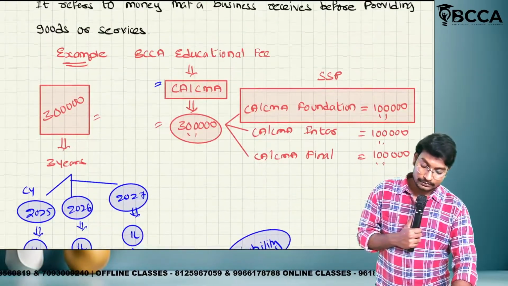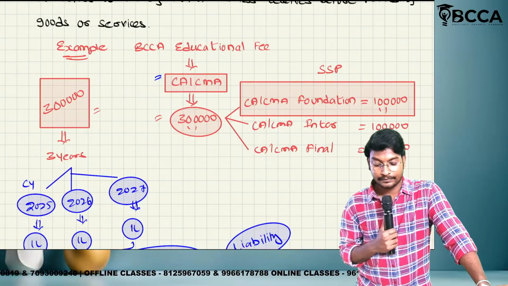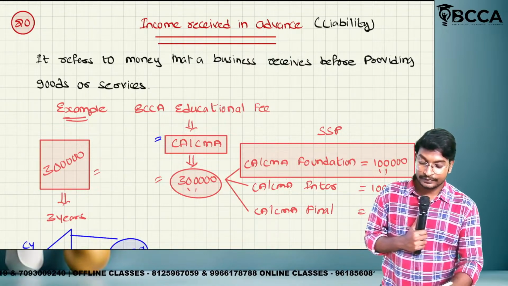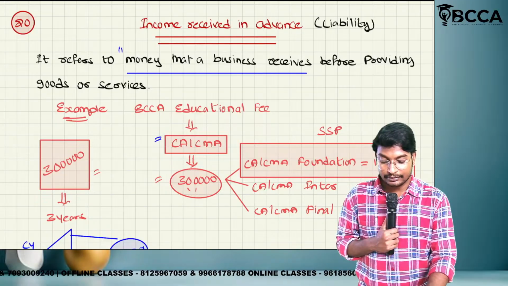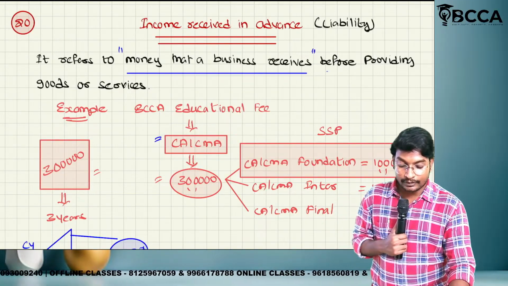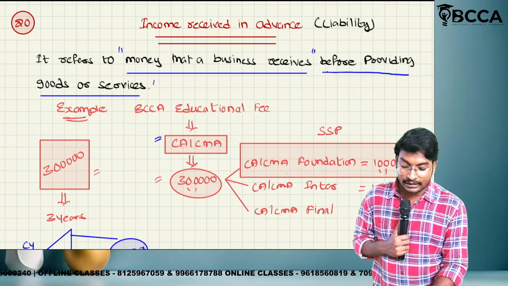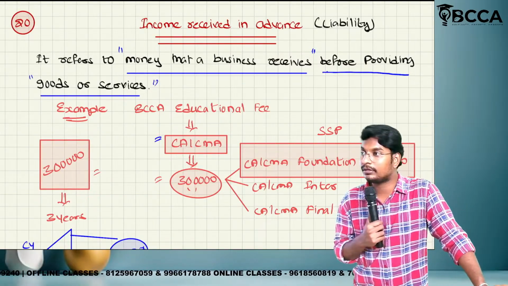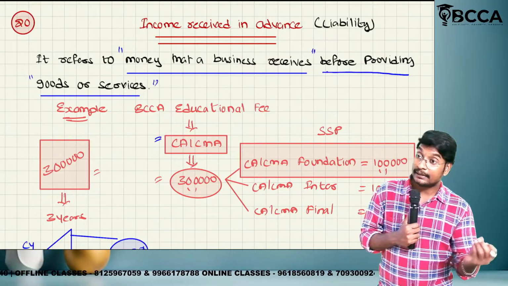Okay now, is everything fine? Is there any doubt? What is the meaning of this one? Income received in advance means, now read the definition. It refers to money that the business receives, before providing the goods or service. How much amount has the BCCA received? 3 lakhs have been received. Here the service is provided or not provided? Even though the service is not provided, we have received how much extra amount? The 2 lakhs. The 2 lakh is called as what? Income received in advance.